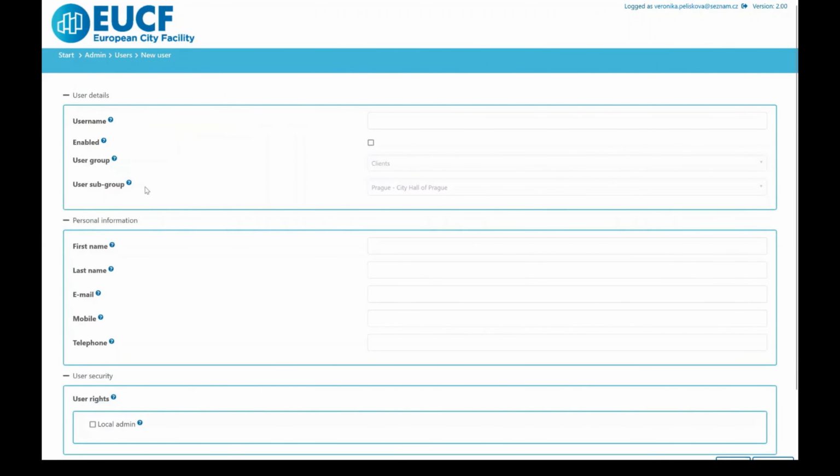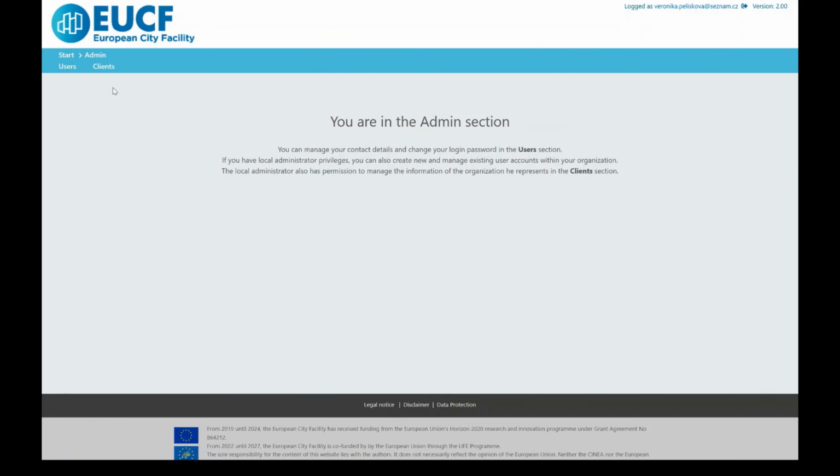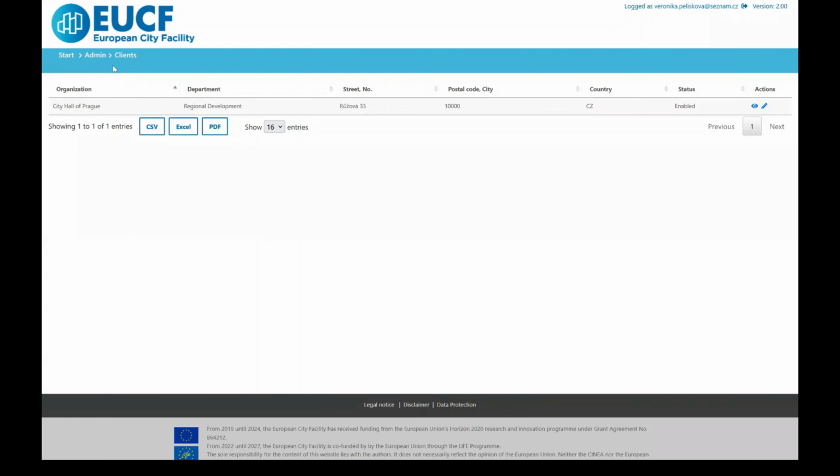You can edit the rights of the new user by ticking the box Local Admin. The local administrator is also authorized to manage the information of the organization he represents in the Clients section by clicking on the pencil icon at the right side of the row.